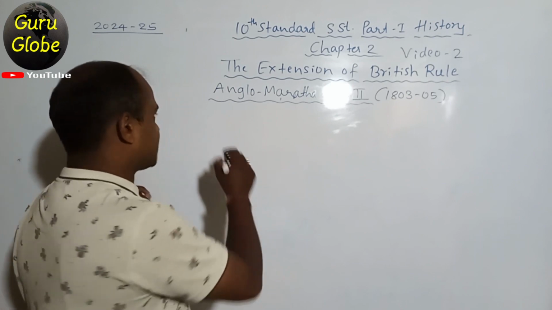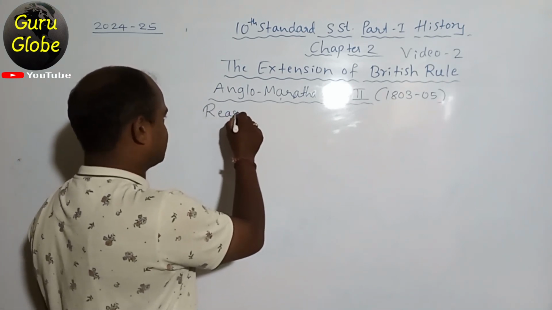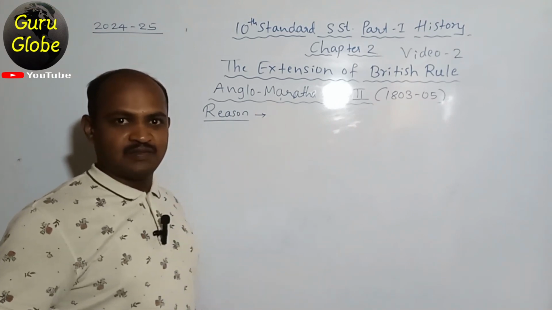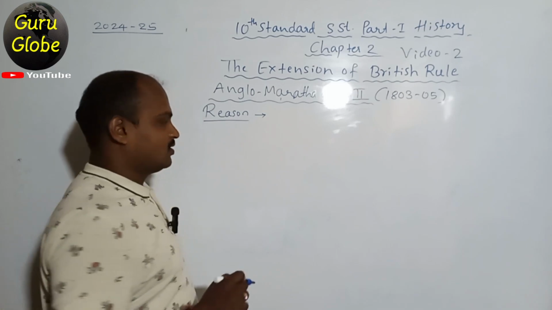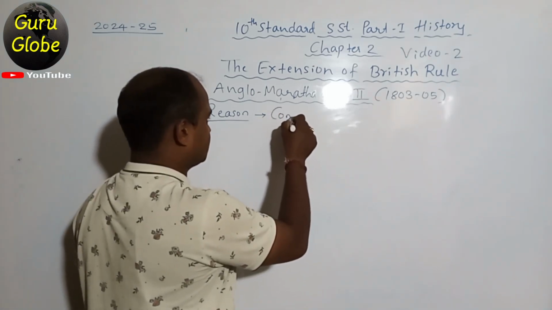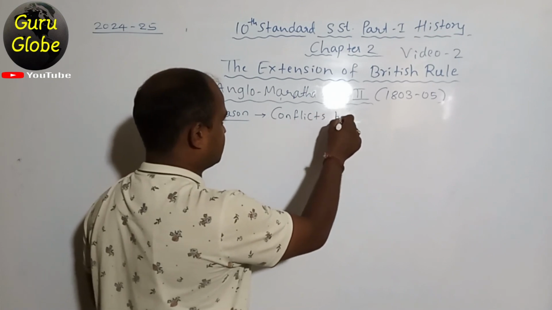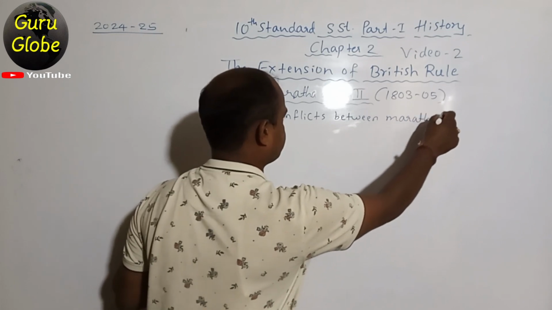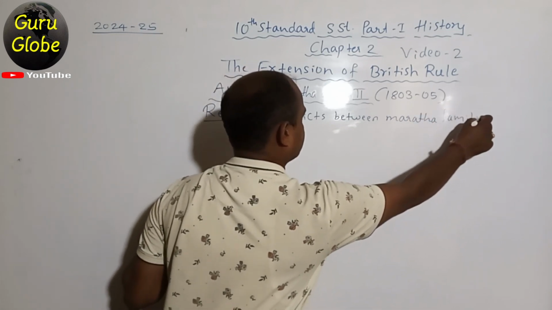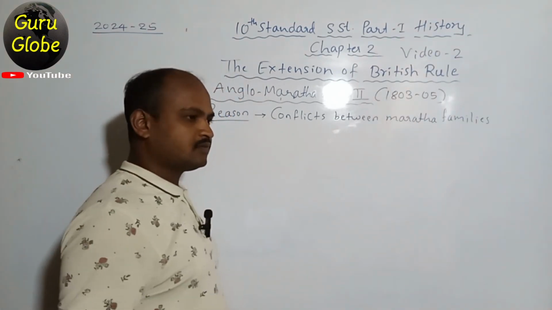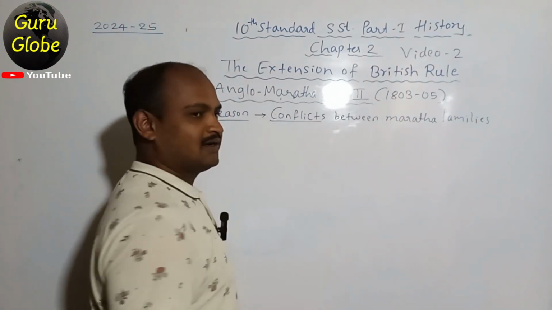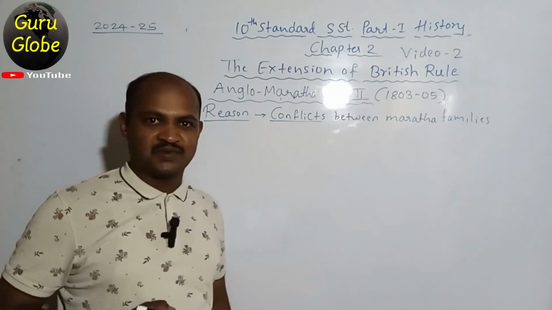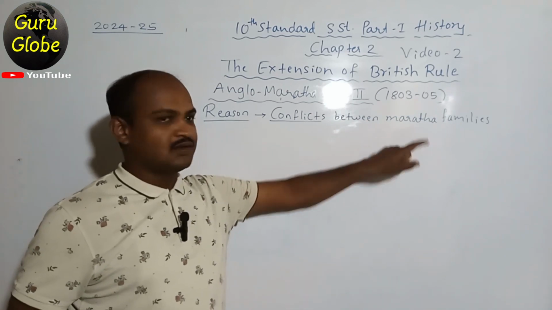And why did this war happen? What was the reason? The reason was political instability, the conflicts between Maratha families. Conflict means quarrel, dispute, or a small type of fight. Conflicts between Maratha families.